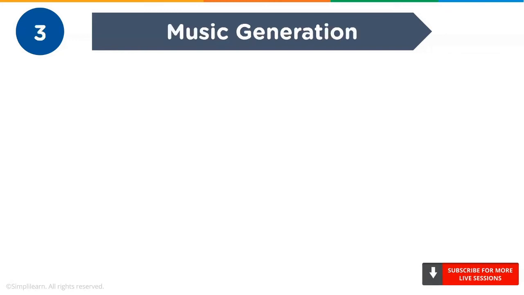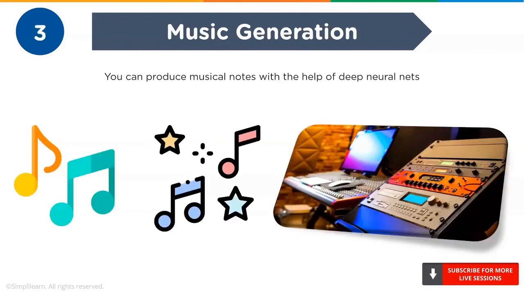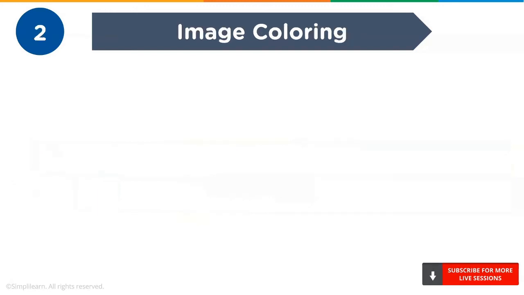Then we have music generation at number 3. Music is the composer's language of communication. Many amazing musicians throughout history have composed pieces that were both creative and deliberate. Now it is possible for a machine to learn the notes, structures, and patterns of music and start producing music on its own. Music21 is a Python toolkit used for computer-aided musicology. It allows you to teach the fundamentals of music theory, generate music examples, and study music. The toolkit provides a simple interface to acquire the musical notation of MIDI files, which stands for Musical Instrument Digital Interface. At number 2, we have image coloring.